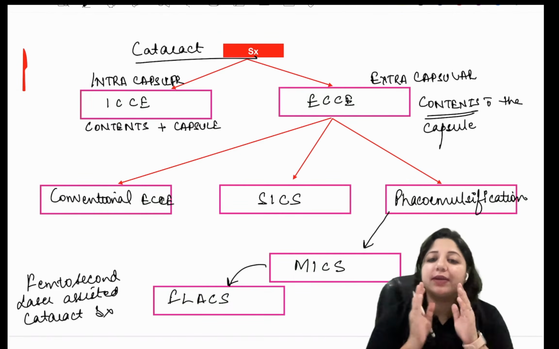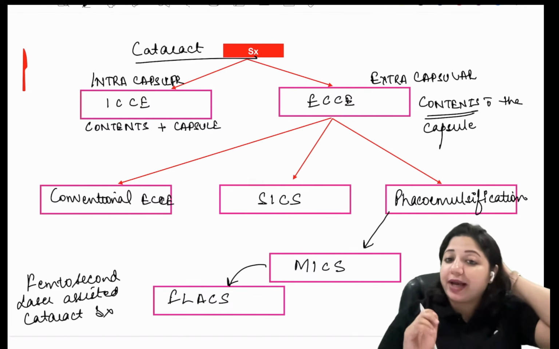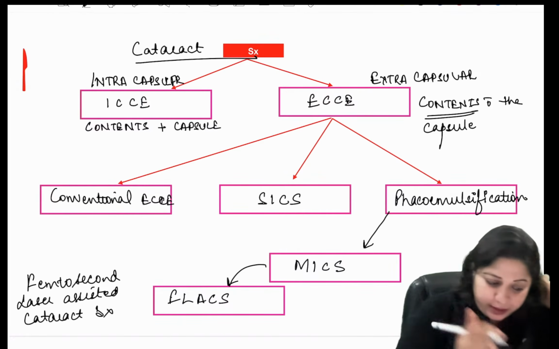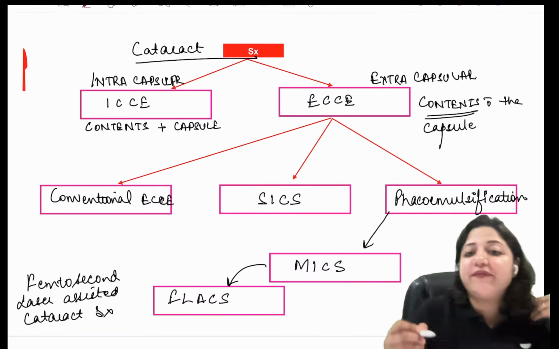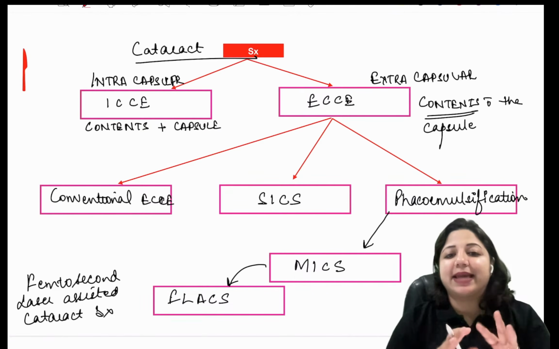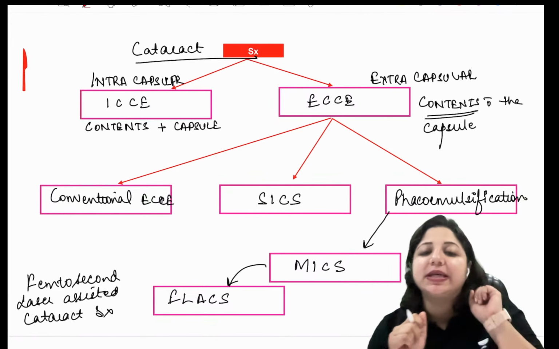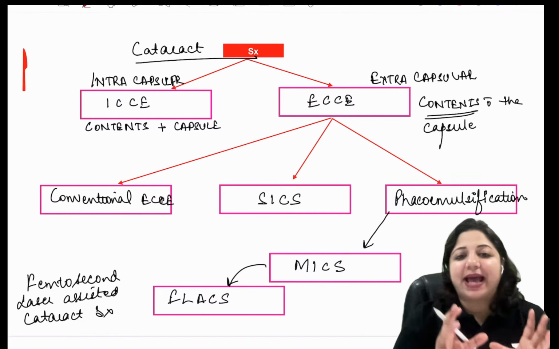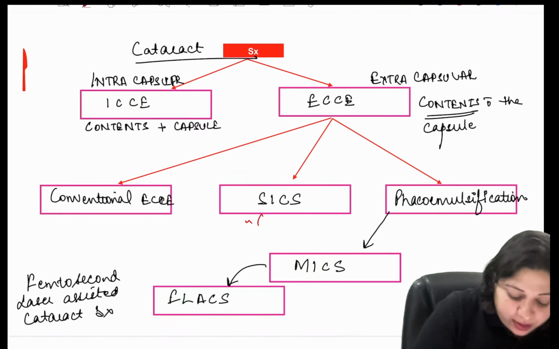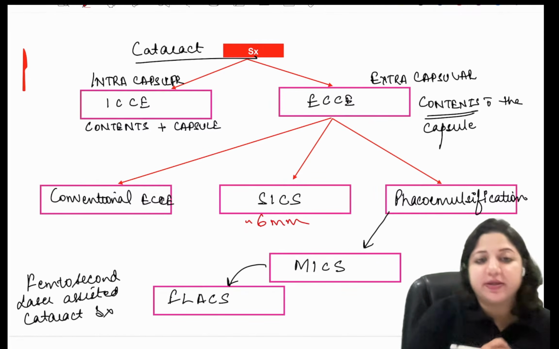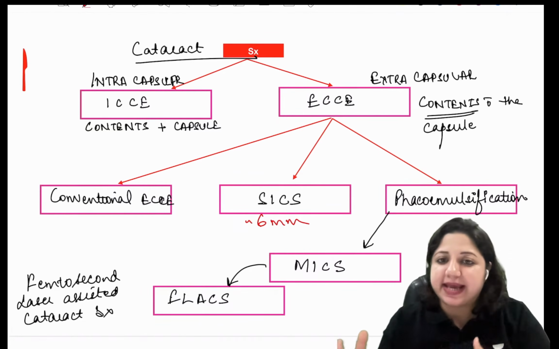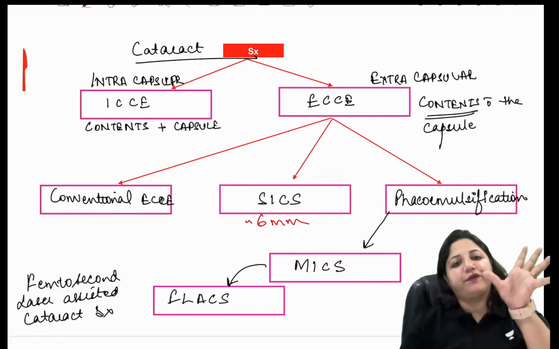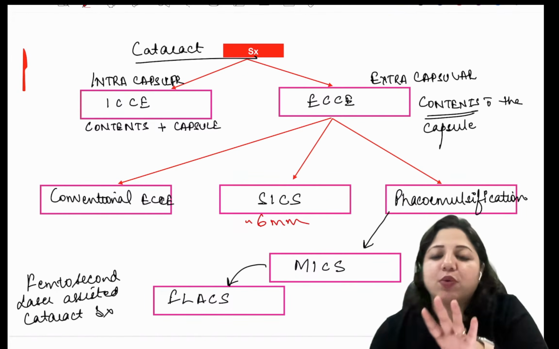Now another important thing is the incisions that are given. An easy way to remember is to remember one measurement, that of SICS. SICS is around 6 millimeter.